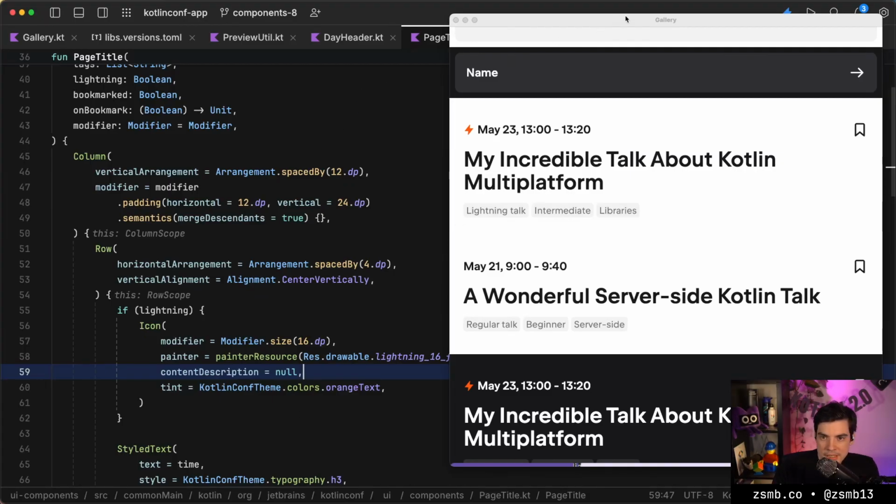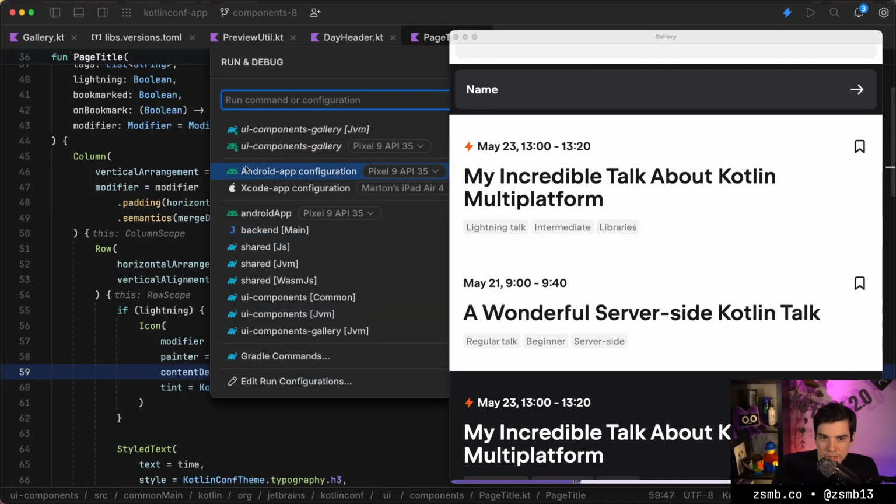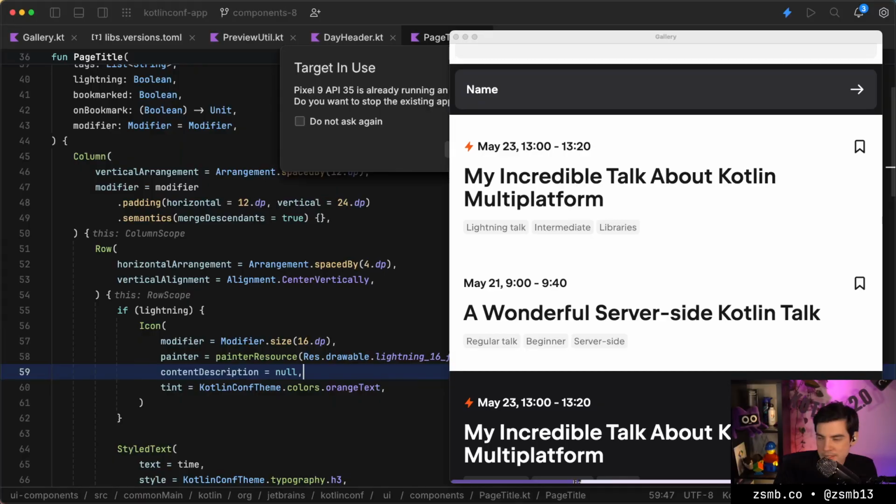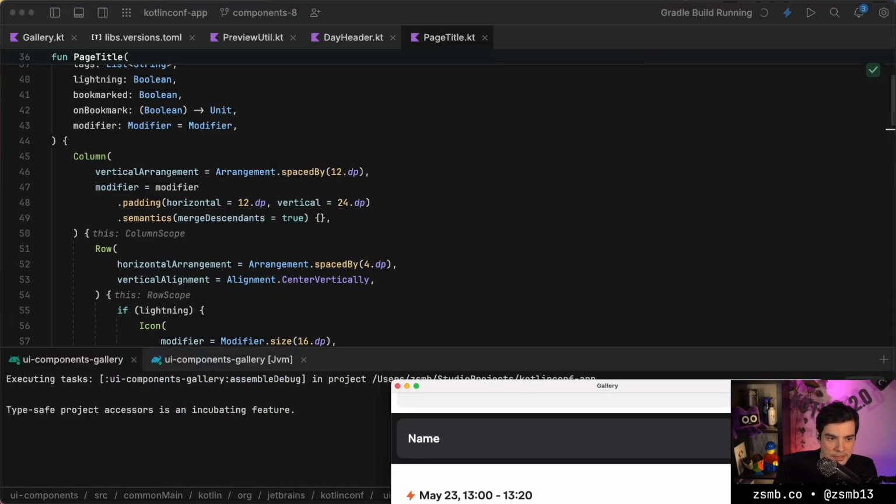So let's take this and run it on Android so that we can check the thing that I've just talked about. So let's launch a fresh version of this on the emulator and stop that and run a new one.